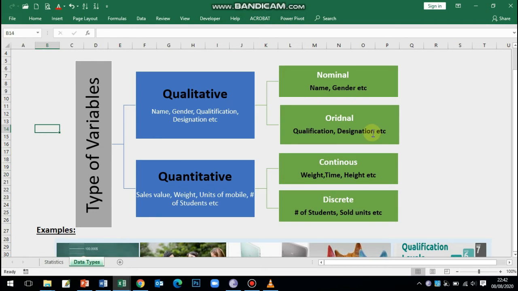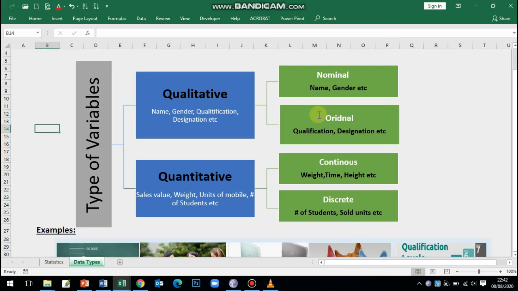Like designation, let's say if you are in a company, the CEO will be on top, and then you can say general manager and manager, assistant manager, and lastly the supervisor will come. Although these are qualitative variables, we cannot apply any arithmetic operation on these variables, but we can give them certain ranks.